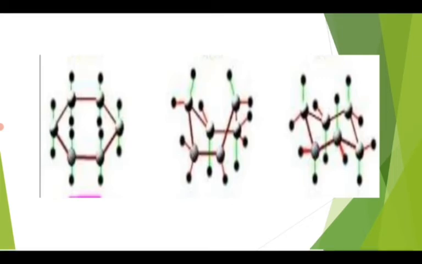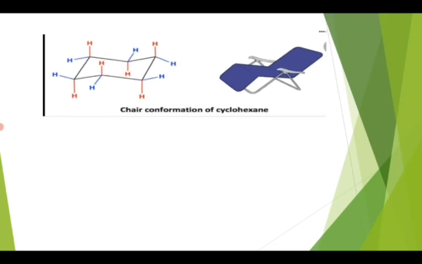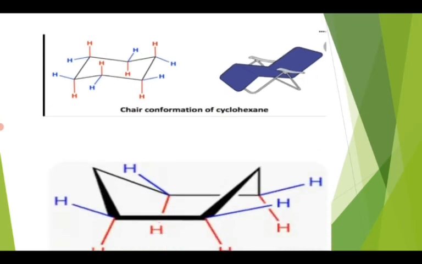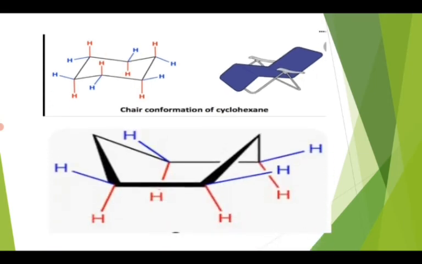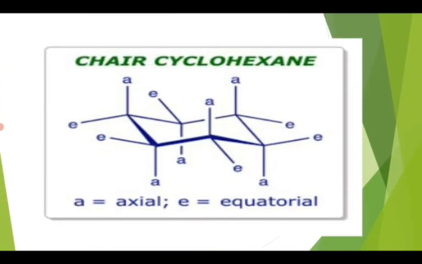These are called the chair conformation, that is the Z conformation, and the boat conformation, that is the C conformation. The chair conformation is the most stable conformation of cyclohexane. There are two types of positions: first is the axial and second is the equatorial. Axial position is perpendicular to the plane of the ring and equatorial positions are around the plane of the ring. Okay, understood?